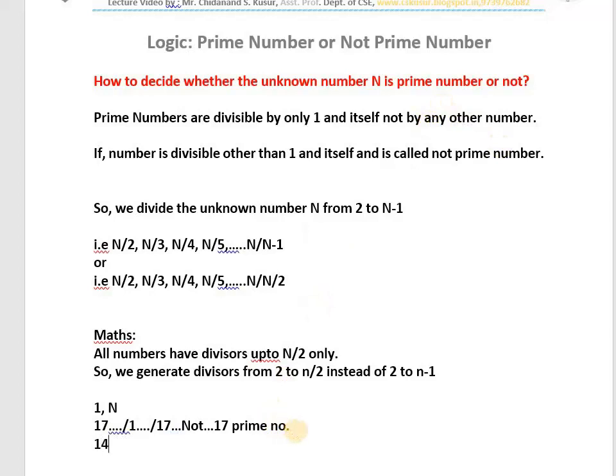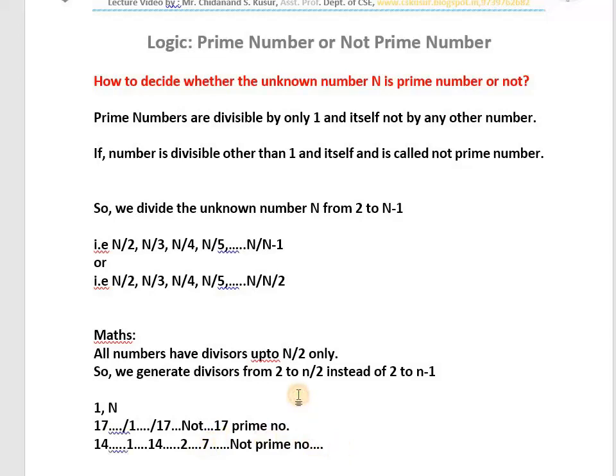Take another example, 14. 14 is divisible by 1, 14 is divisible by 14, 14 is divisible by 2, and 14 is divisible by 7 also. It means 14 is not only divisible by 1 and by 14, it is divisible by other numbers also. So this is not prime number. I hope you know this logic. If a number is divisible by other than 1 and itself, like 2, 7, then it is called not prime number. This is what we know in mathematics.